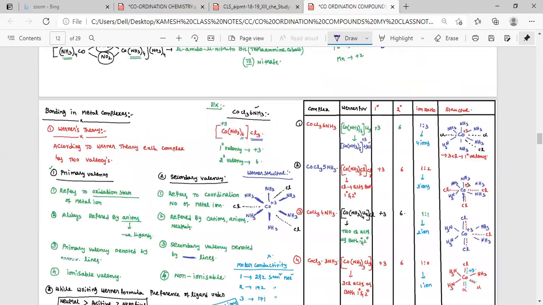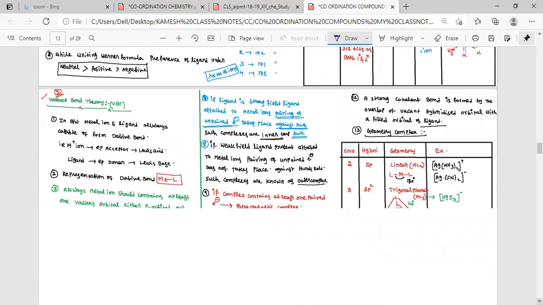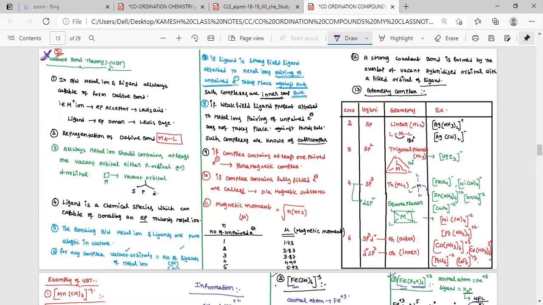Werner theory, I already discussed yesterday. So there are several types. This point is already discussed, go through it. Next major part is valence bond theory, that is VBT. According to valence bond theory, the metal ion acts as an electron pair acceptor, which acts as a Lewis acid. Ligand is an electron pair donor, which acts as a Lewis base. So how to represent the bonding between metal and ligand? Always ligand is a donor, metal is an acceptor.